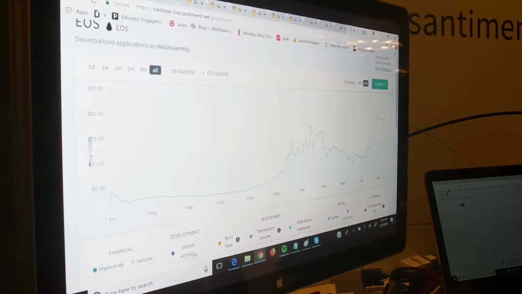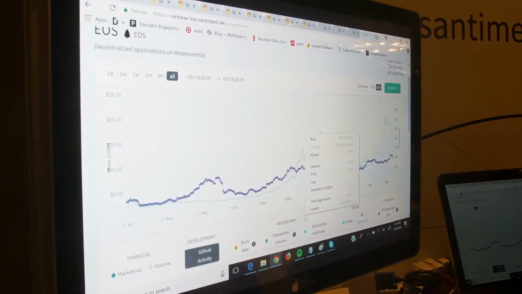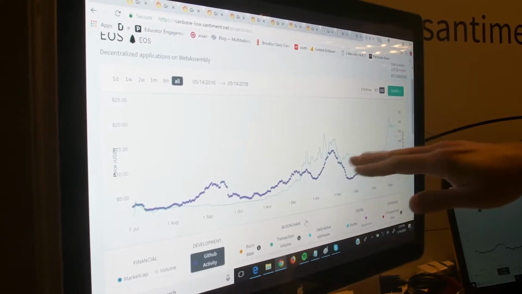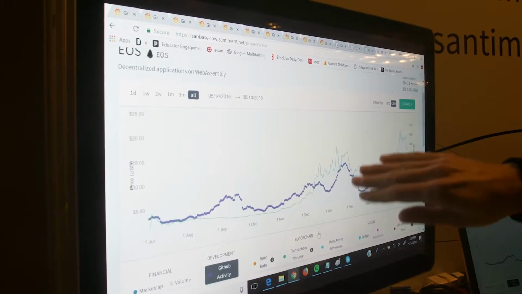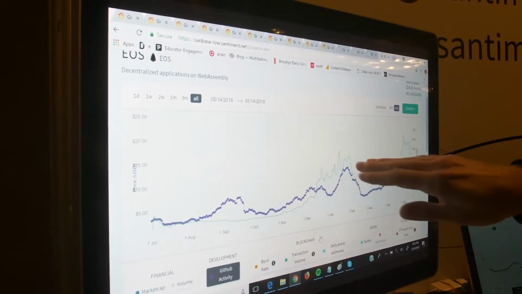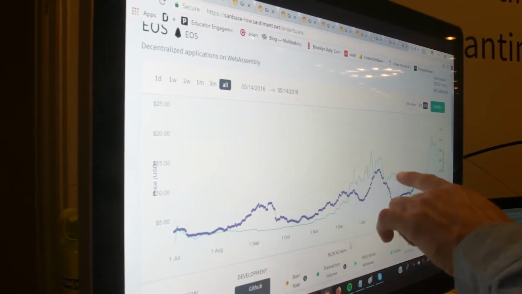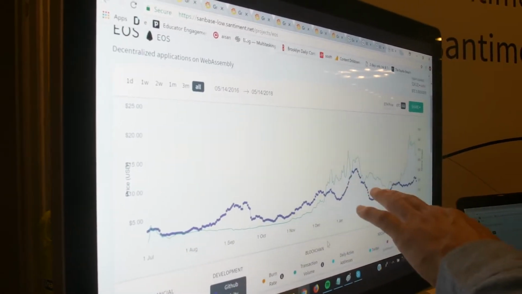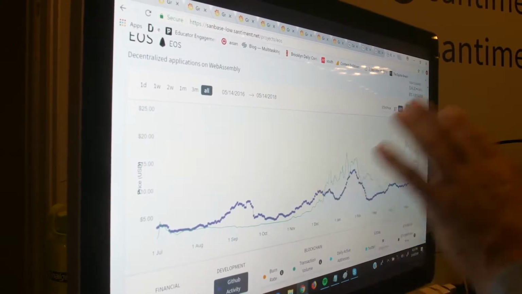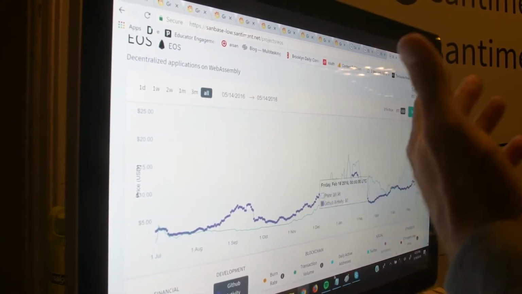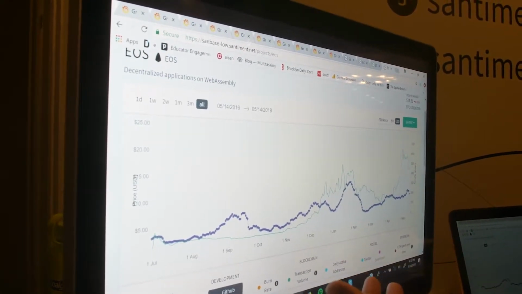But when you put these diagrams here, actually it's great to see the whole picture. For example, we have here the GitHub activity going over time. You can see how the development of EOS has been going on. Some development increase when the price increased, at this stage here. So it's interesting that we can see here that development increased right around the same time that the price increased, although it didn't happen here. Yes, it didn't happen here. So this is data. Everybody has to understand that data is a tool, and you have to learn how to use the tool, and then you have to understand what this means, right?